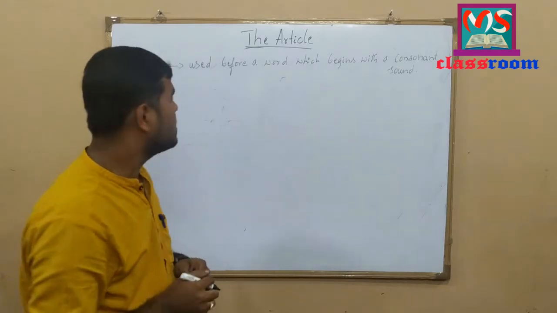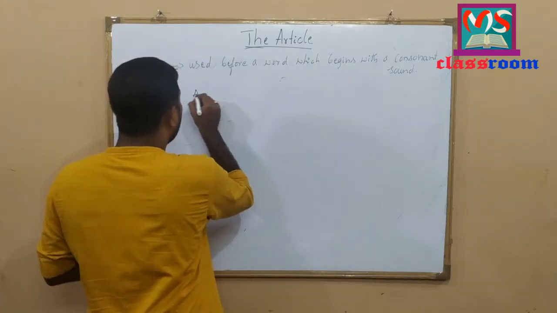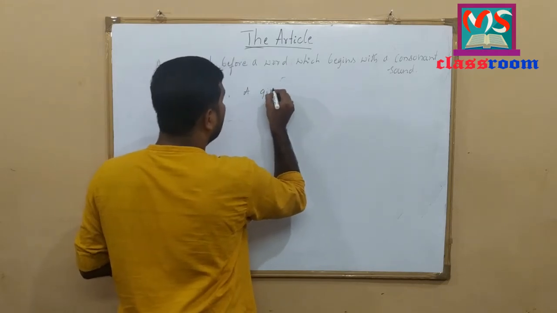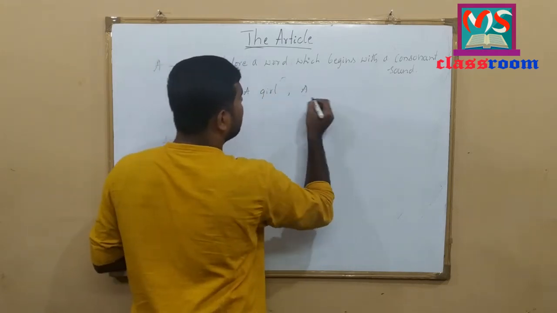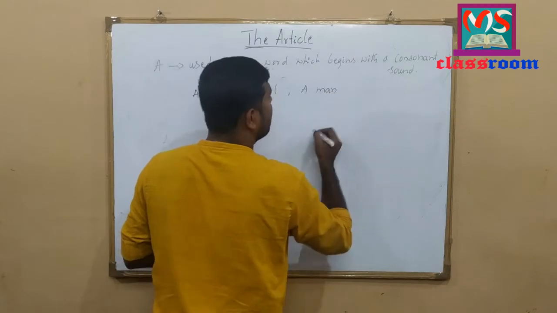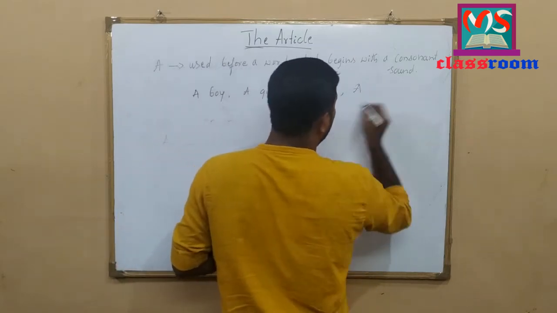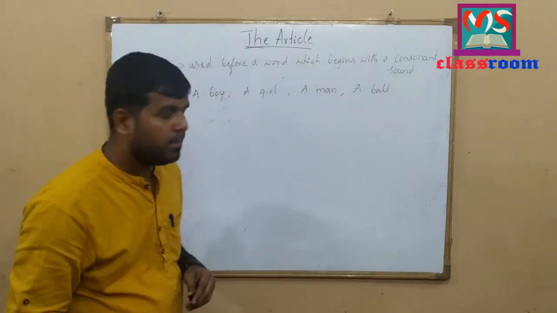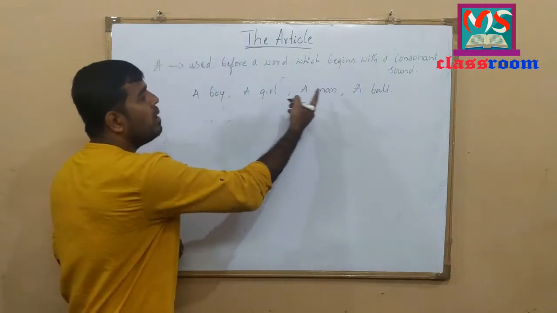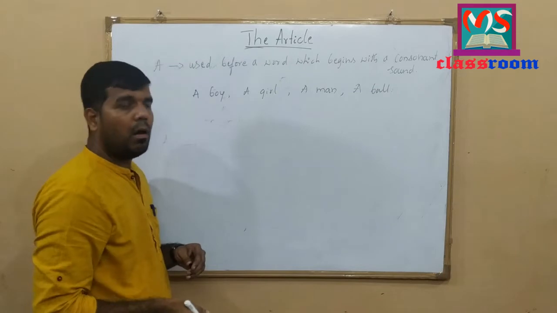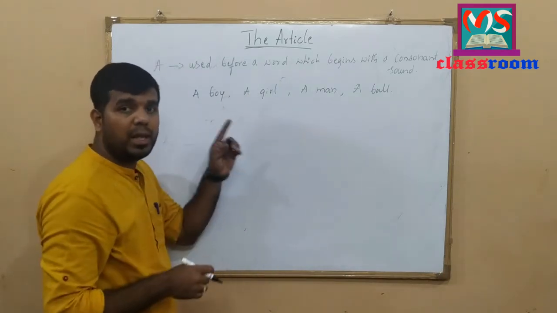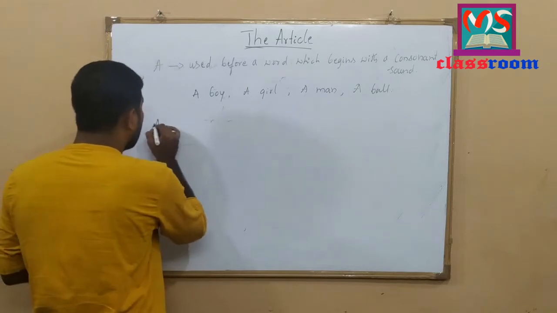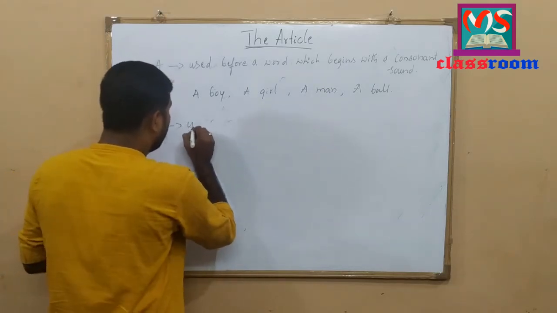Let me write some examples here. A boy, a girl, a man, a ball, etc. Here, boy, girl, man, ball, all words begin with consonant sounds. And a is also used before